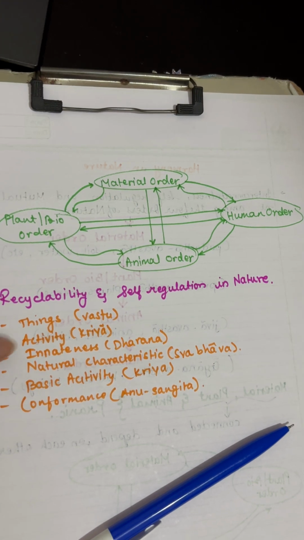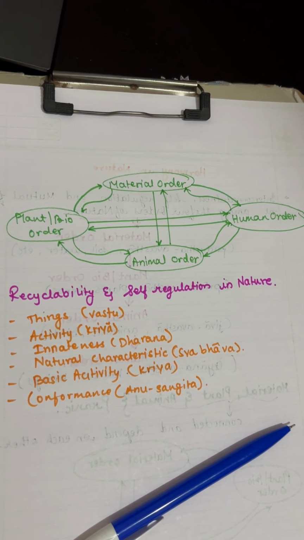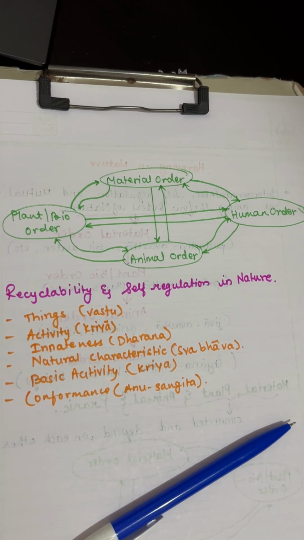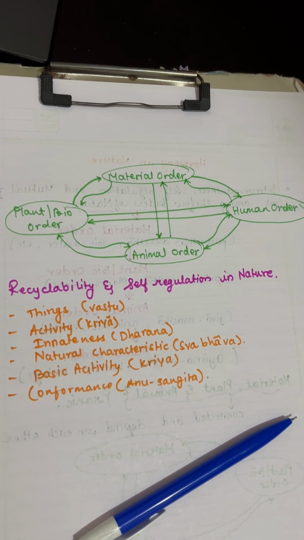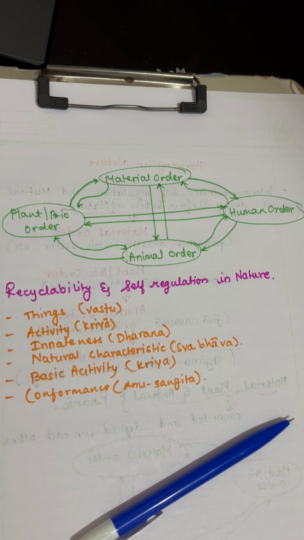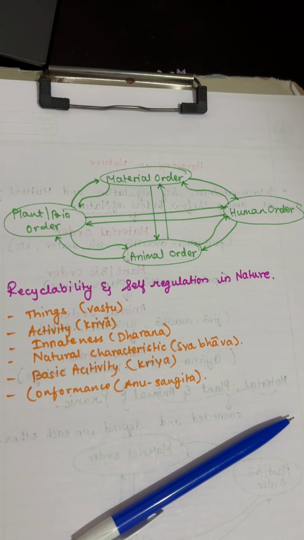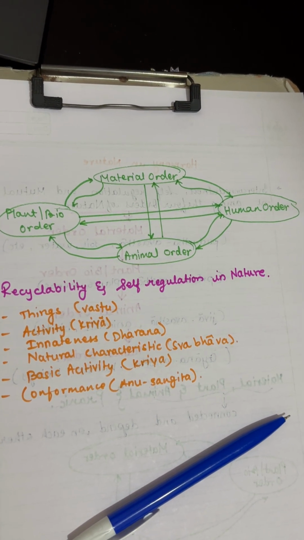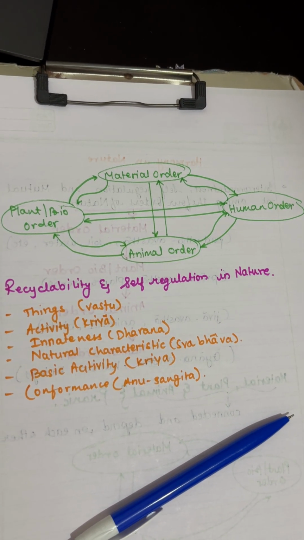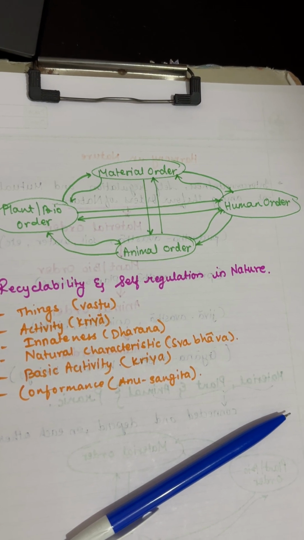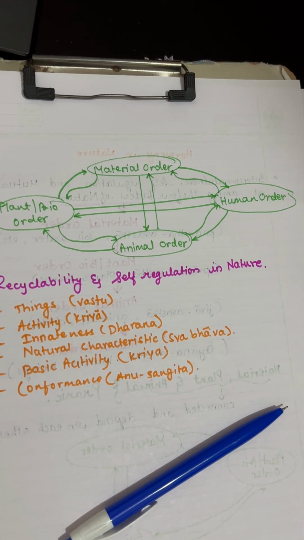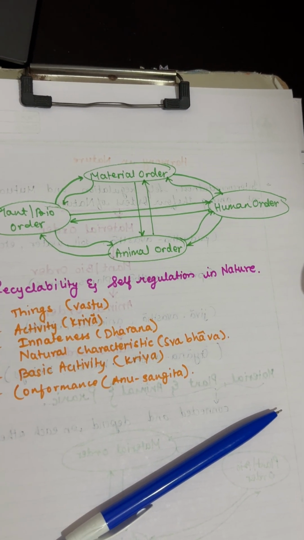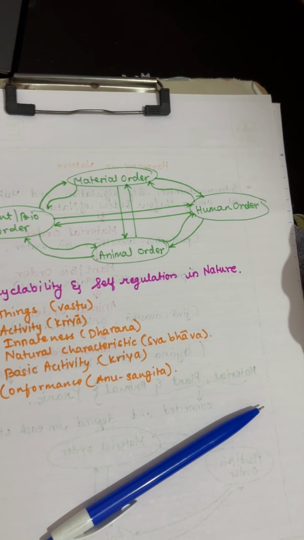Now, next, activity. In every order, like material, plant, bio, animal, and human, each unit is like an action, either moving or creating a result. Even things that seem still, like a chair or walls, are actually active because they interact with their surroundings. For example, a chair might decay over time because its wood interacts with the environment, right? And even if we can't see it, it is still happening.